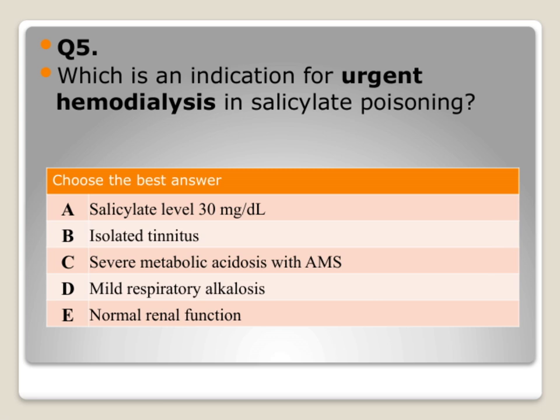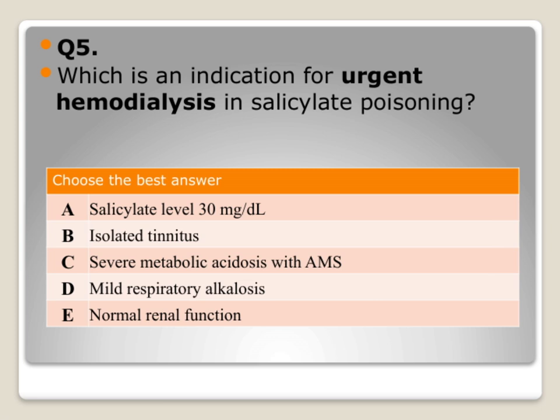In cases of salicylate poisoning, the decision to proceed with dialysis depends on the severity of the symptoms and the laboratory findings. For example, a salicylate level of 30 mg/dl might seem high, but it's not always an immediate indication for dialysis unless accompanied by severe symptoms.